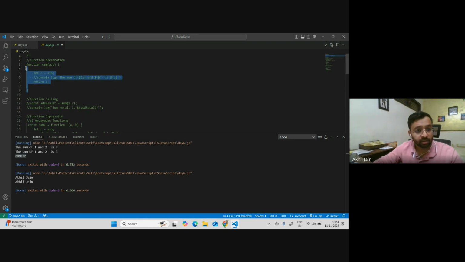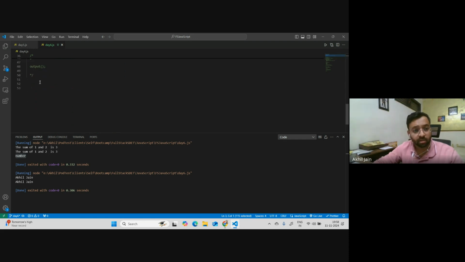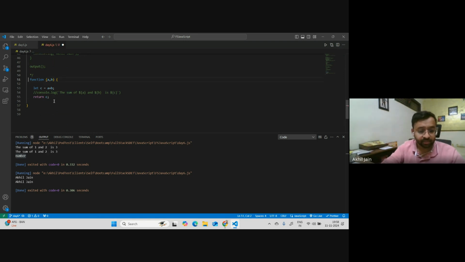This was the function declaration. Let me bring it down. So this is how your function declaration will look like. Now I want to convert it into a function expression, that is, an anonymous function. So I'll not give it a name. I'll just simply say const sum equals to this, right? And this becomes your function expression, and within a function expression, this is the anonymous function. You're not giving a name to your function.